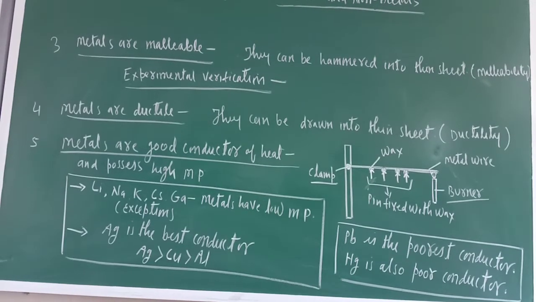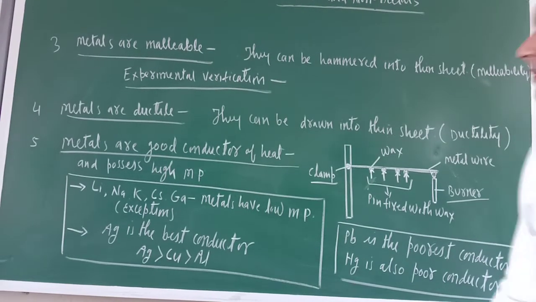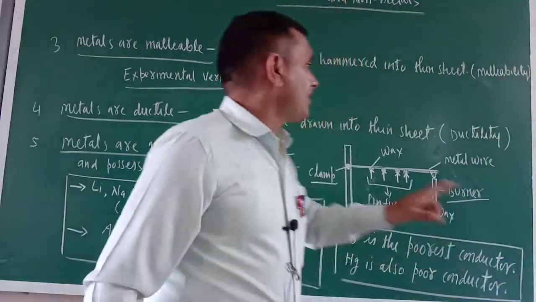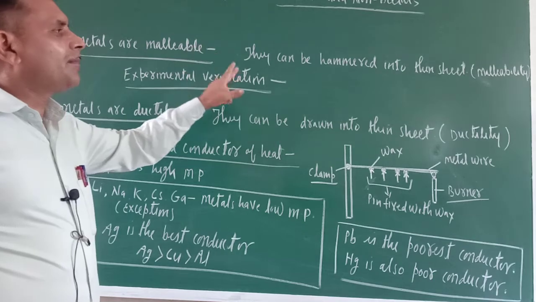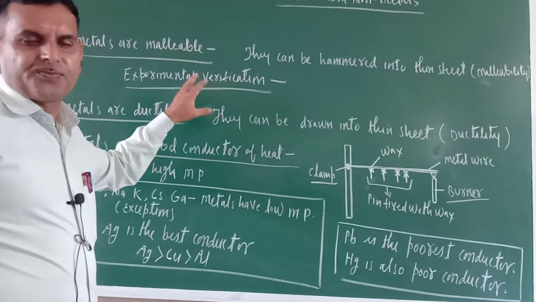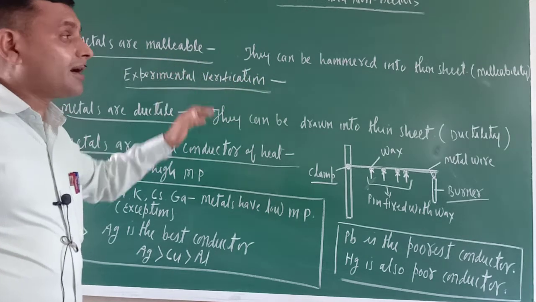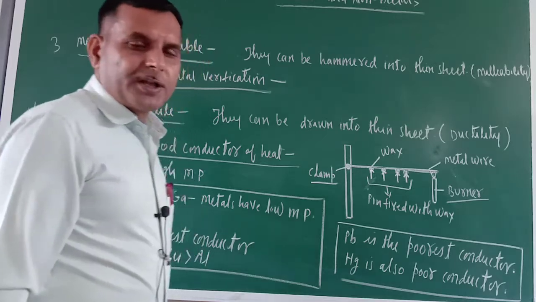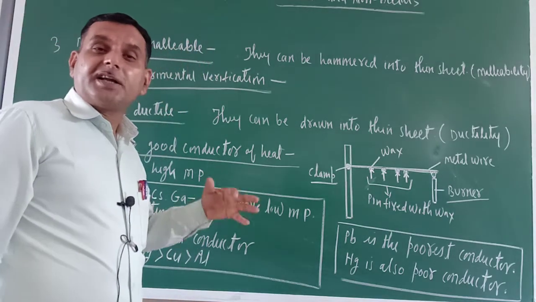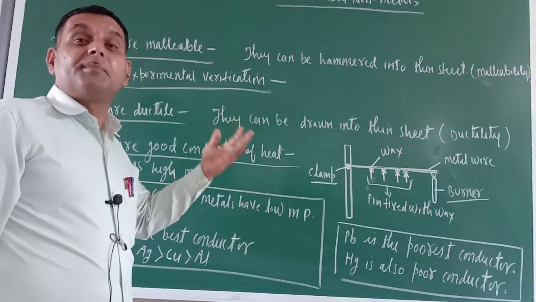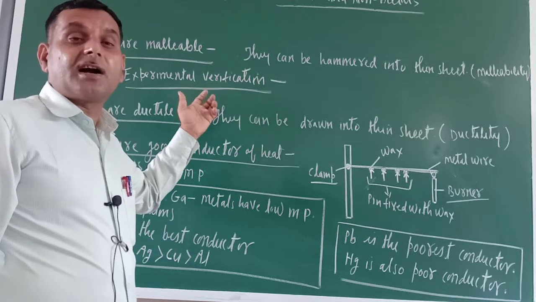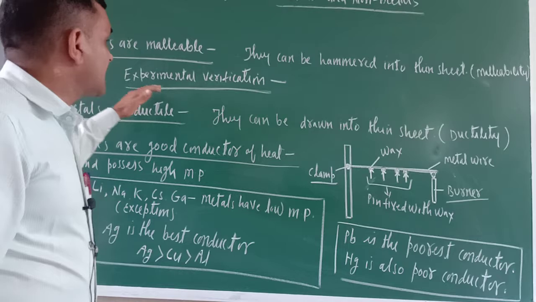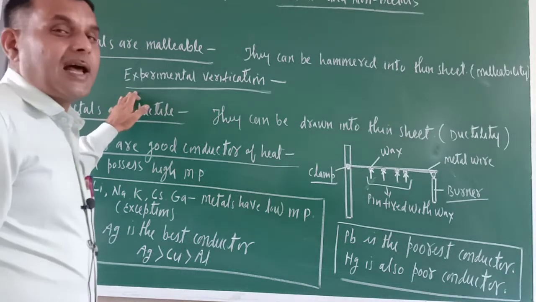Now another physical property of metal. Metals are malleable. What is the meaning of malleable? They can be hammered into thin sheets. This property is called malleability. So what is malleability? The property of metal to be hammered into thin sheets. That is called malleability. So metals are malleable.